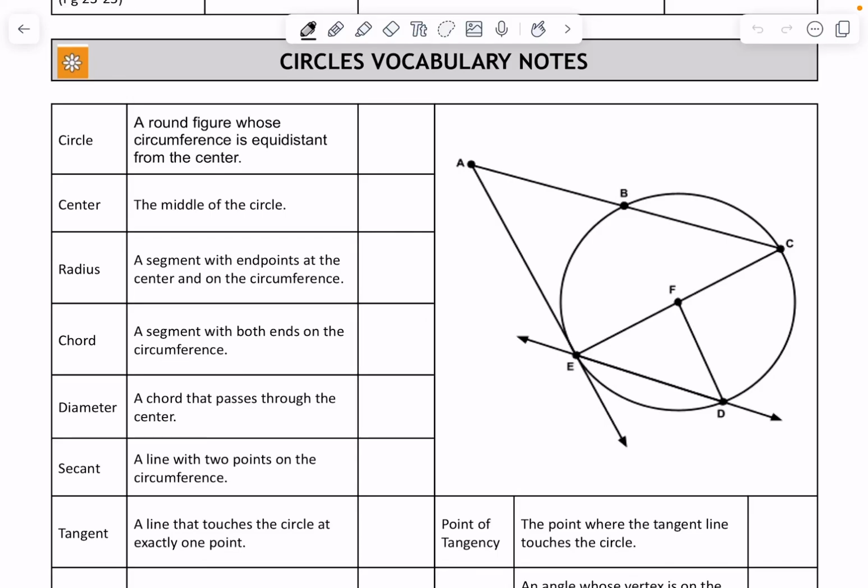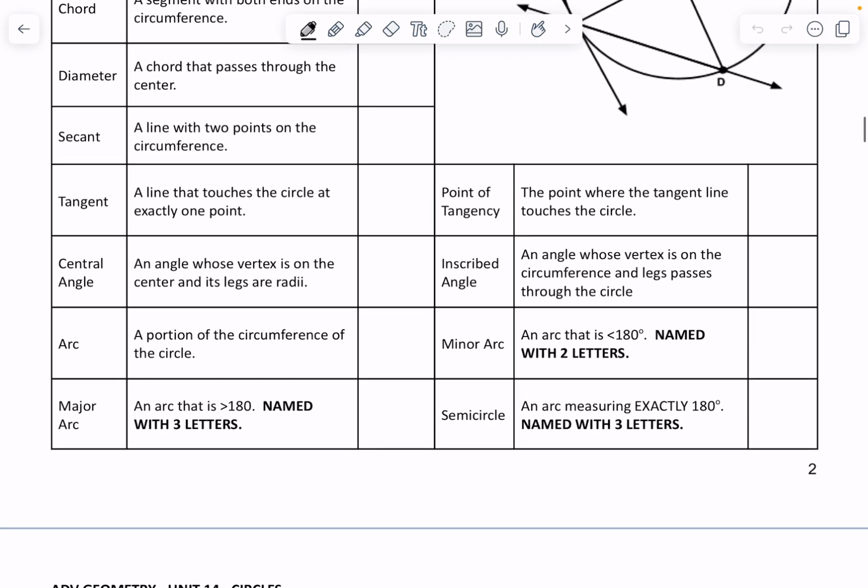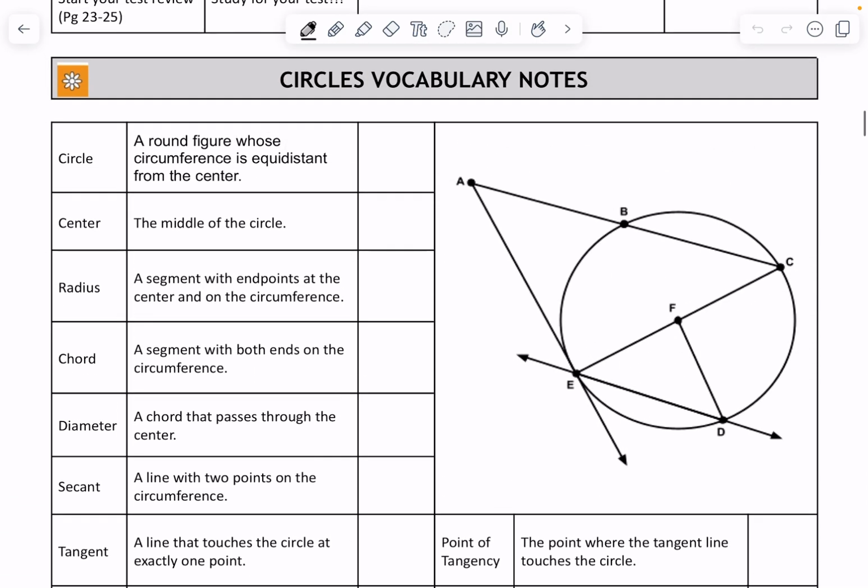Hey guys. So I wanted to go over the circle vocabulary notes. Just know that a lot of these will have multiple correct answers. And I will explain that whenever you do your practice or when you do your test, just like at the very beginning of the year, you only have to write one answer. You don't have to write all of the ones that you see. You just need to write one.